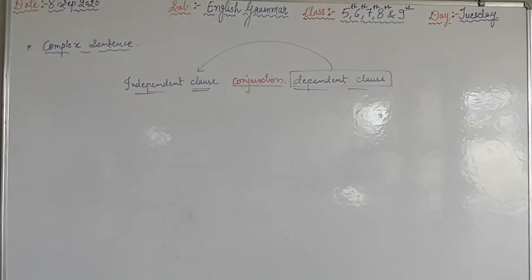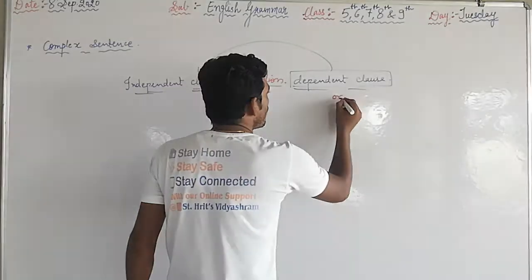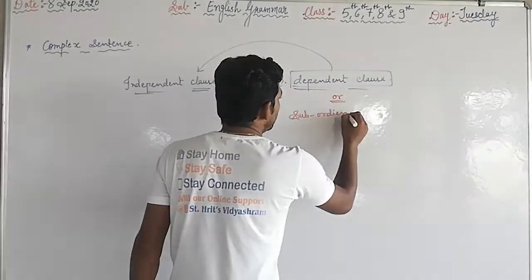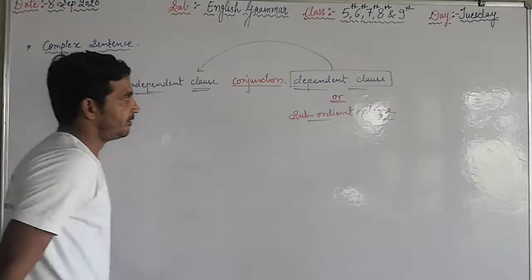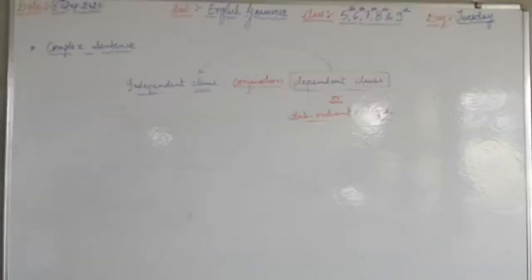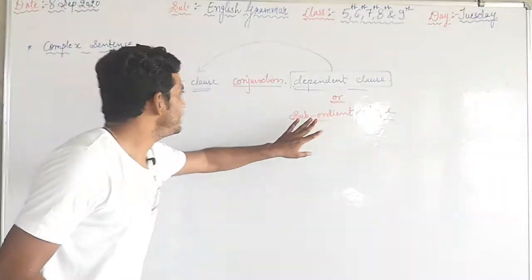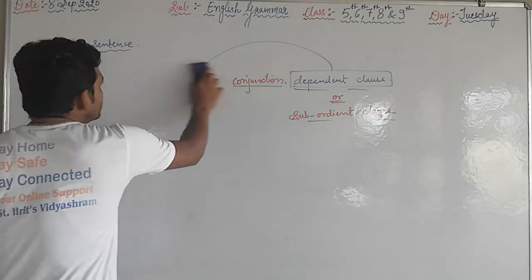The dependent clause is also known as the subordinate clause. Both are the same thing. Subordinate clause means depending on the independent clause. Okay, so write the definition of complex sentences.